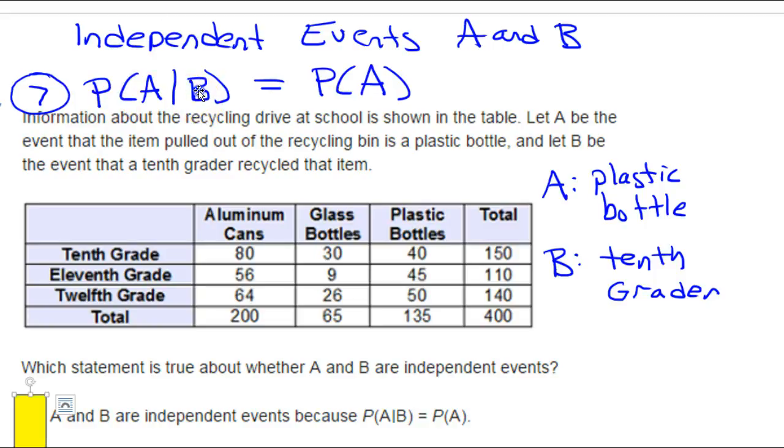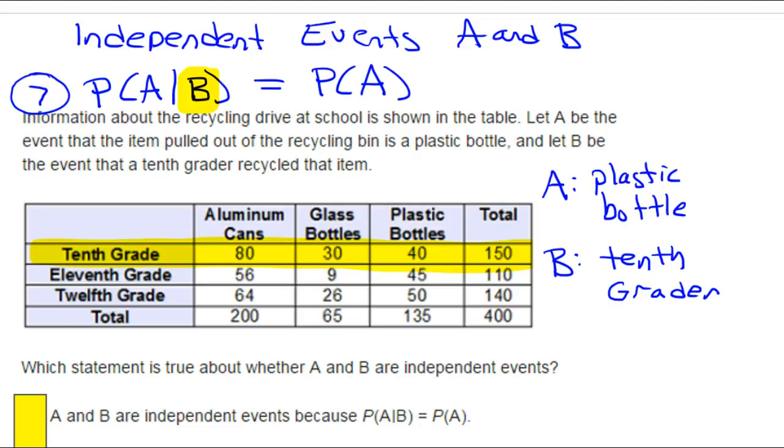Okay, now when we say given B, in this case it means given that we're talking about a 10th grader. So that makes this our universe for the rest of this problem. As soon as you say given B, whatever B is, that's all that matters.